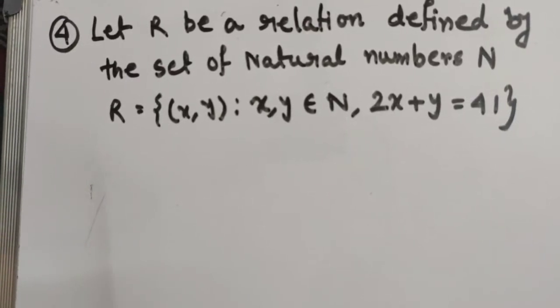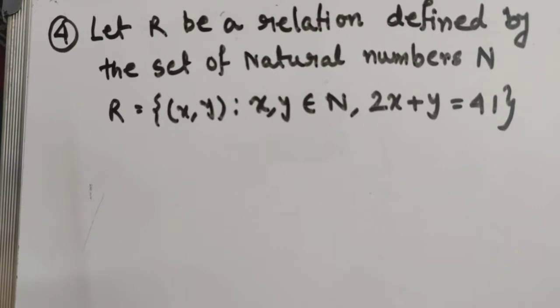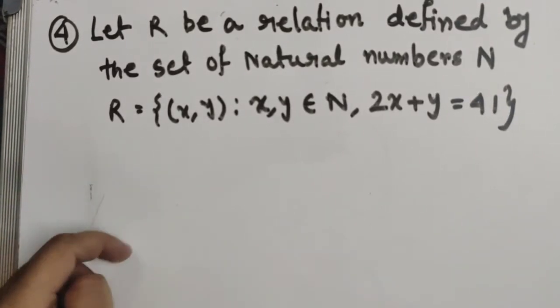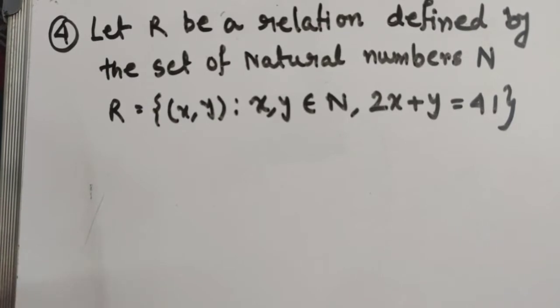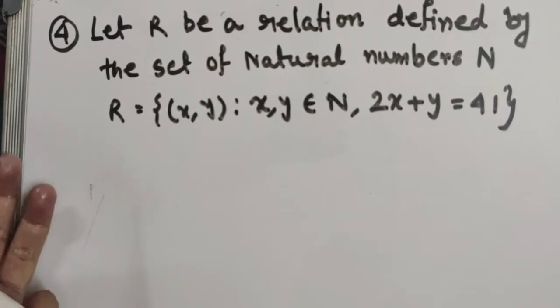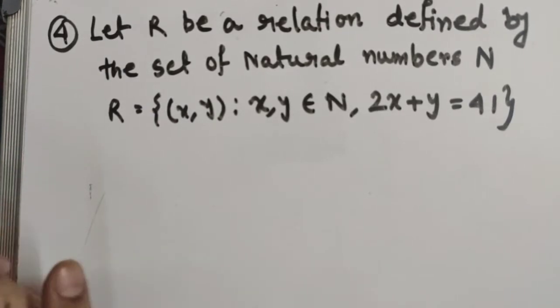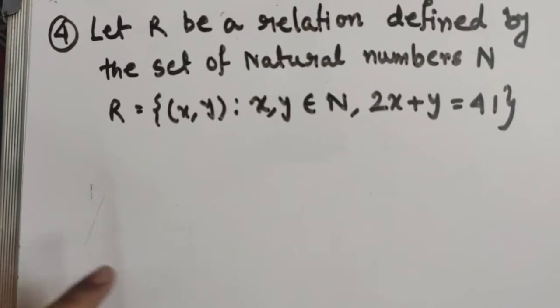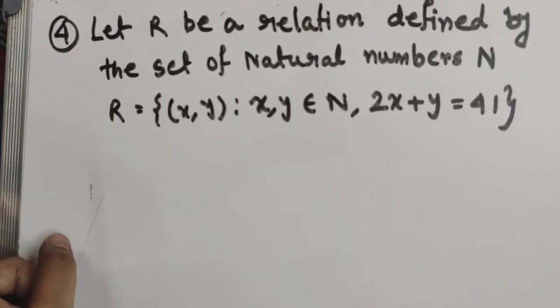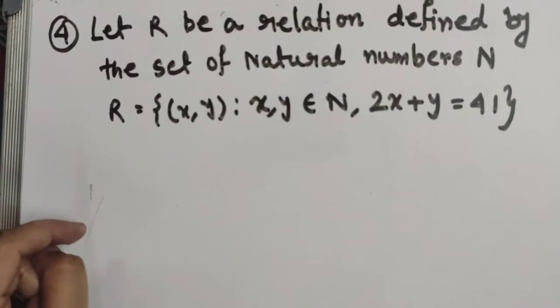This is part 4 of the relation chapter, and in the previous video I have already discussed 3 questions based totally on concepts. That is, if there is a relation between x and y, where x is father of y, check whether R is transitive or reflexive or symmetric, right?